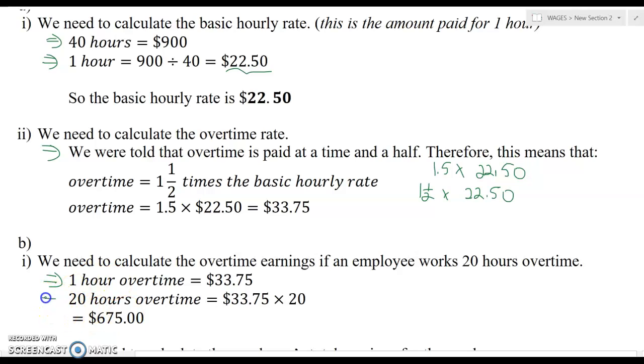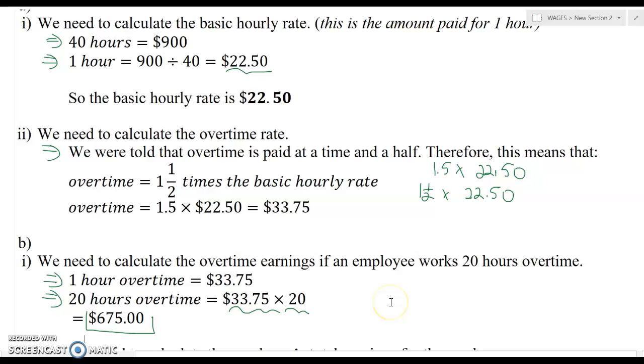So therefore, if he works 20 hours overtime, it will be $33.75 times the 20 hours overtime. So for 20 hours overtime, he's going to get $675. Again, in these questions, you put yourself in the situation and really try to analyze and understand what the question is asking and what information they're giving you, right?